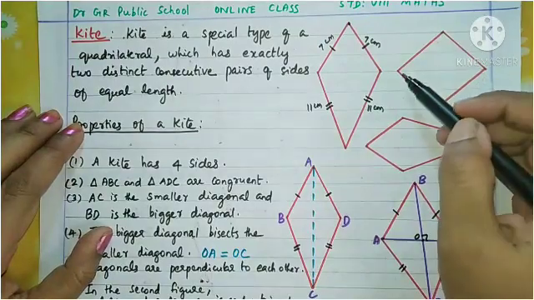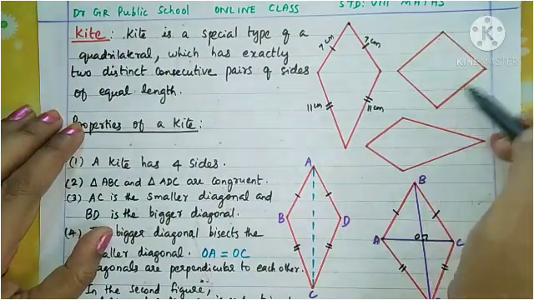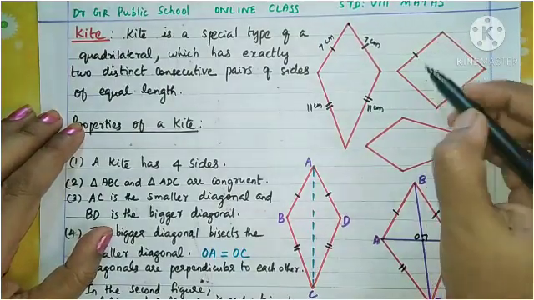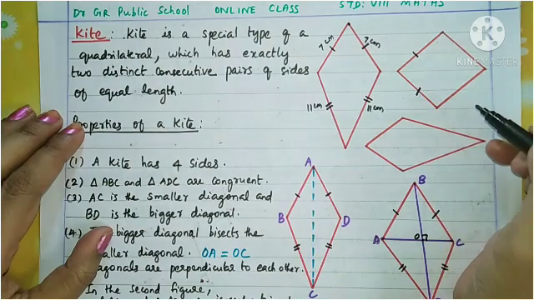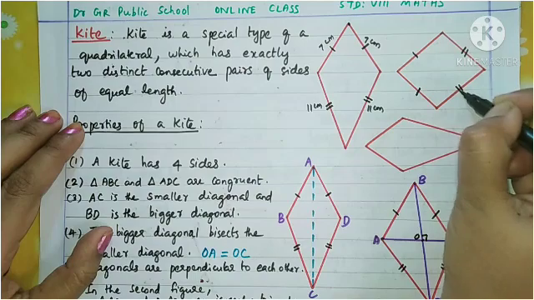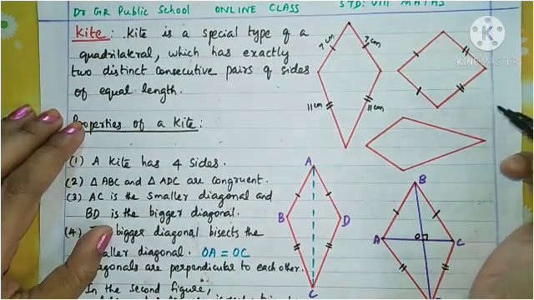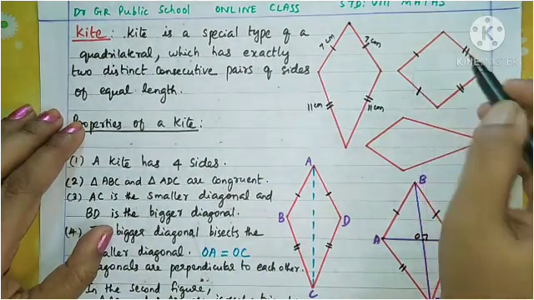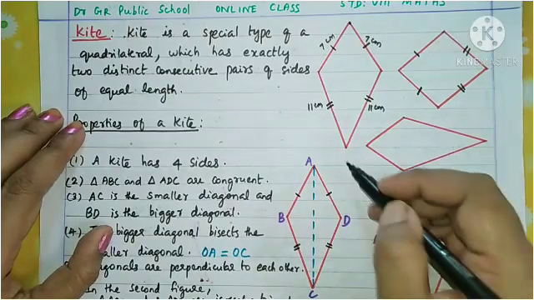Now you see, this is another model of a kite. Here we can say this side and this side are consecutive, they are equal, and the other two sides are equal. So this is also a model of a kite. And here I have drawn another figure.